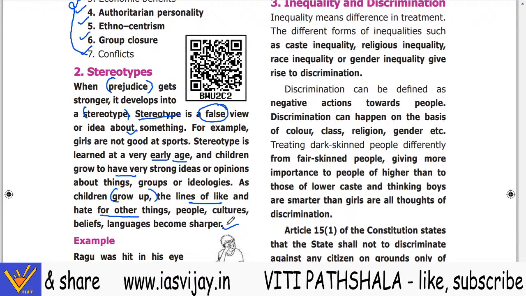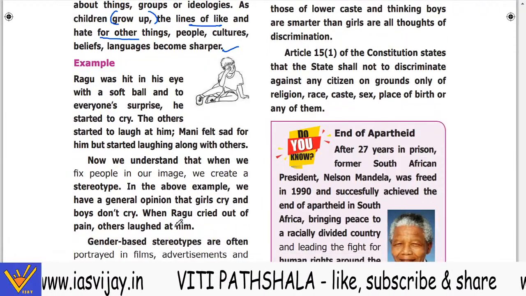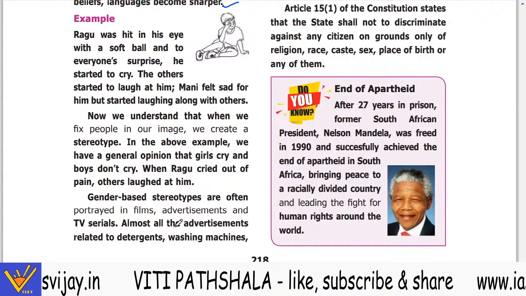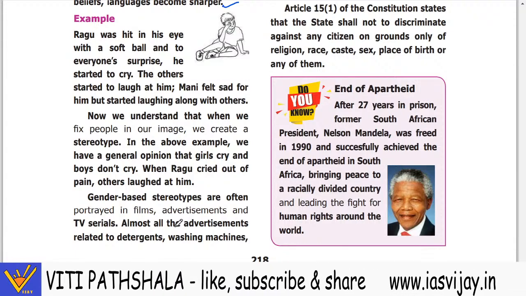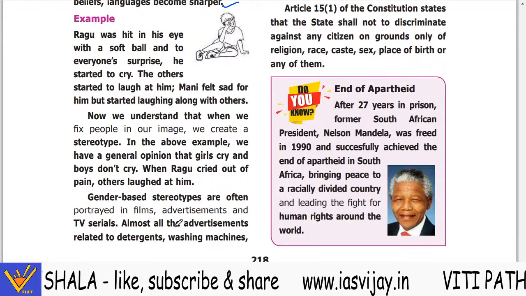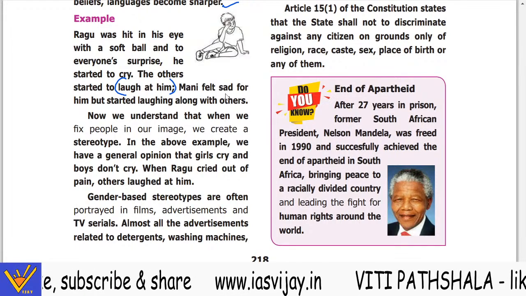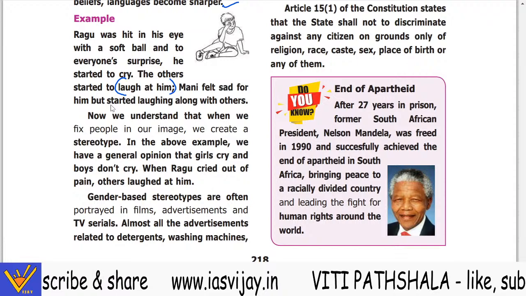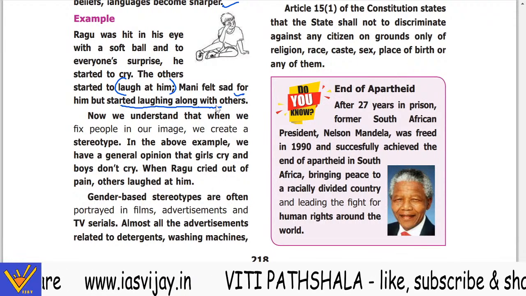Now there is an example given that Raghu was hit in his eye with a softball and everyone was surprised. He started to cry. Now there is a stereotype that men cannot cry, men cannot be emotional. The others started to laugh at him. Mani felt sad for him but started laughing along with the others.